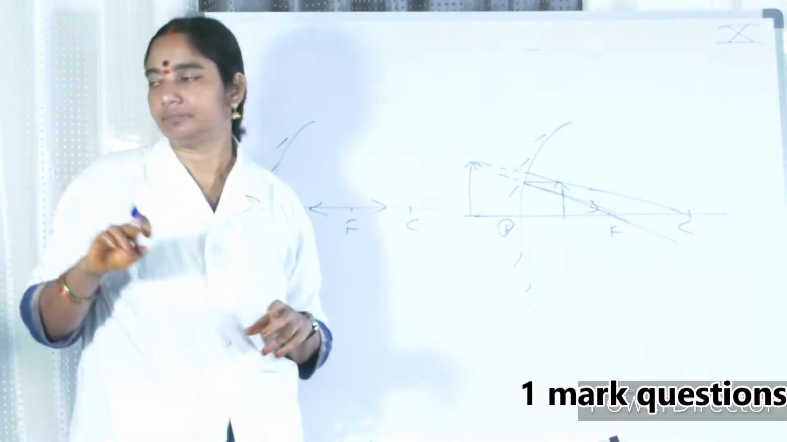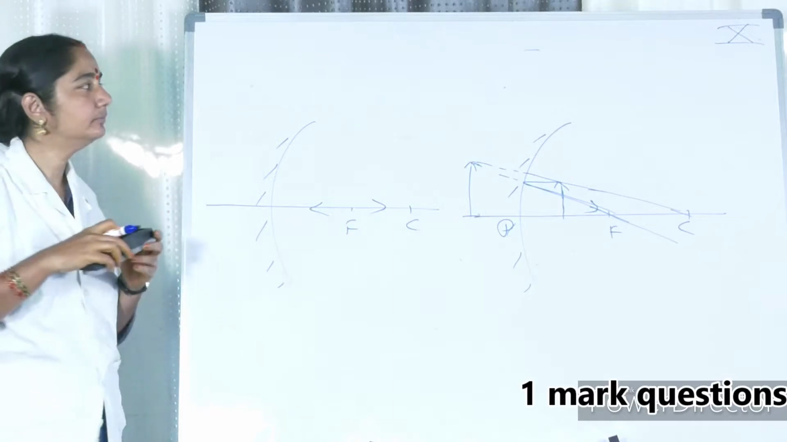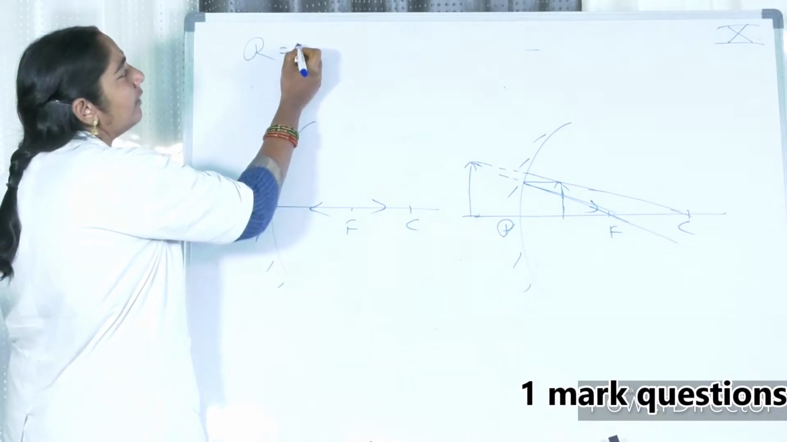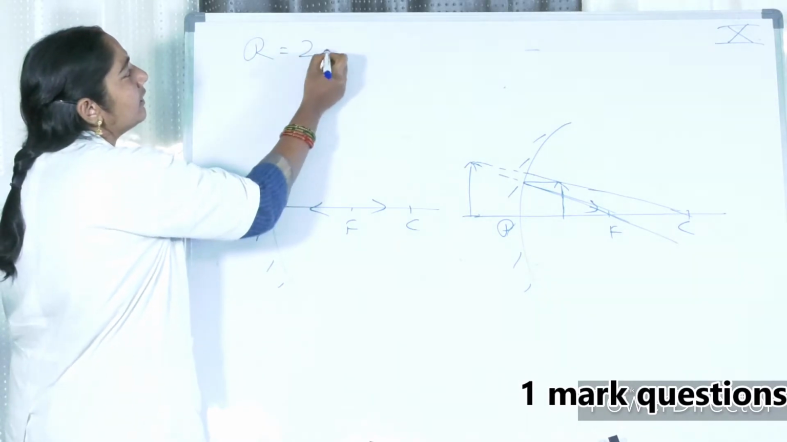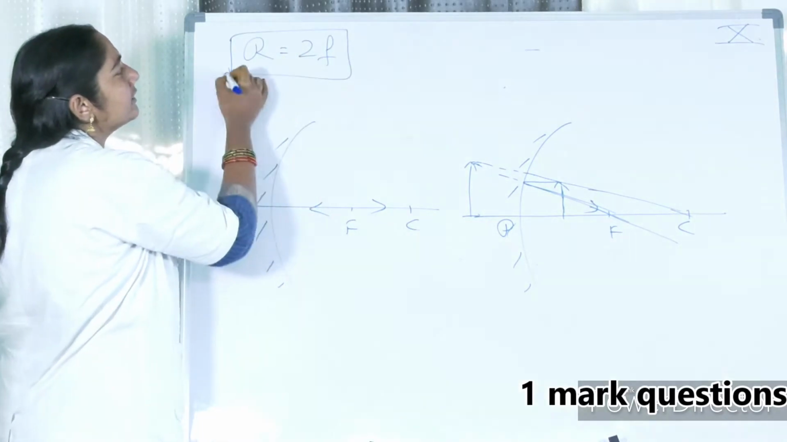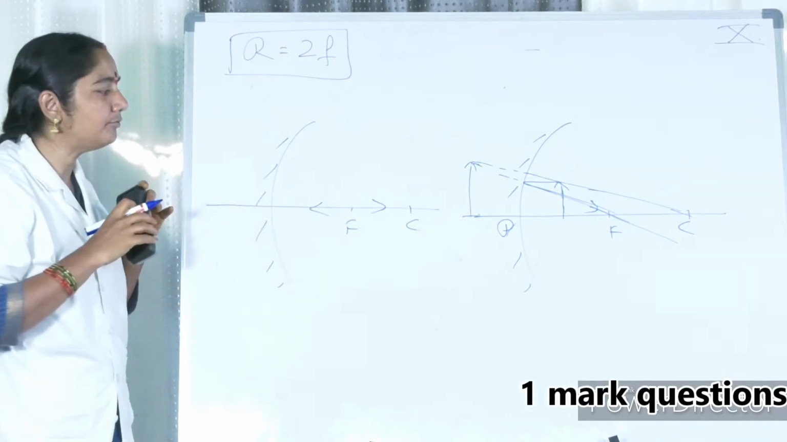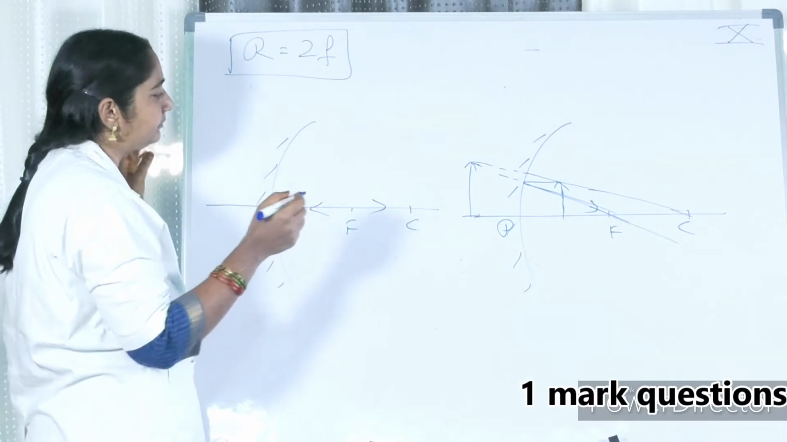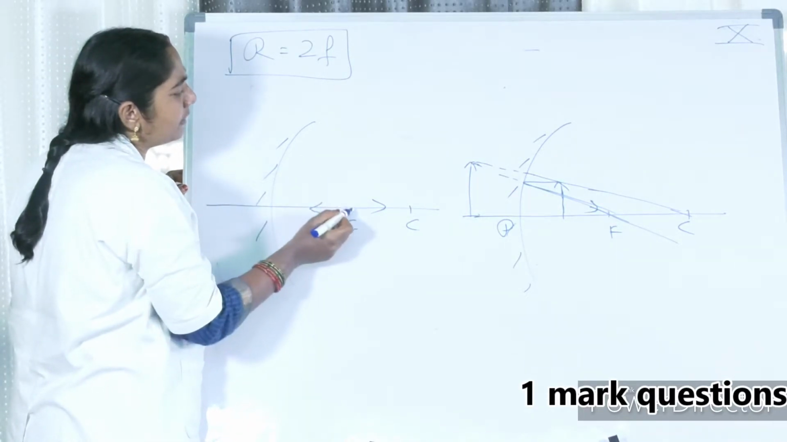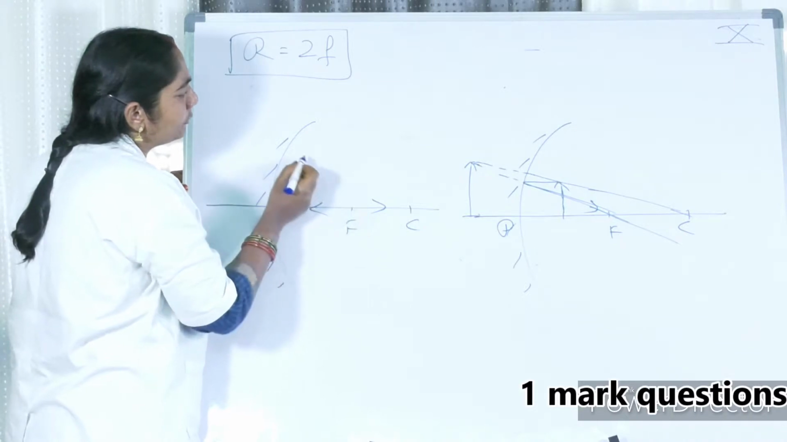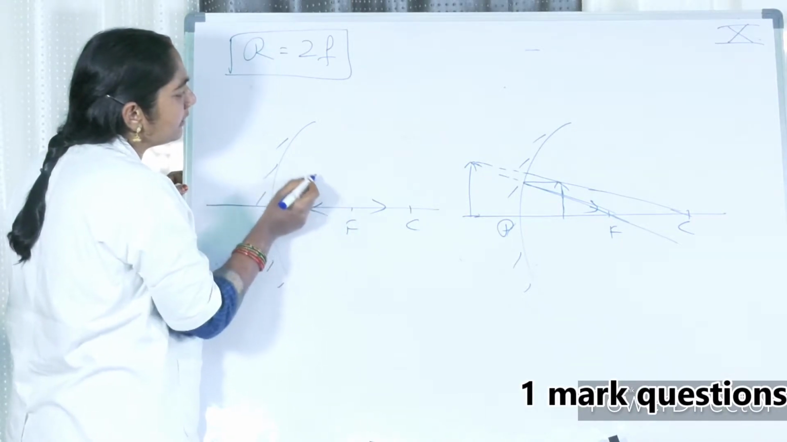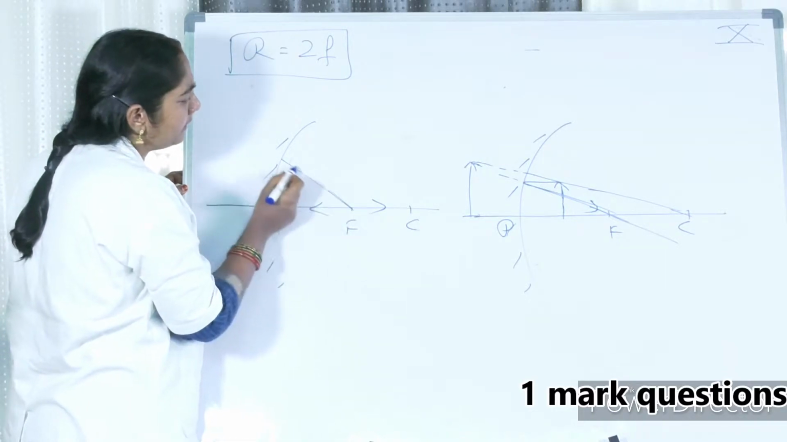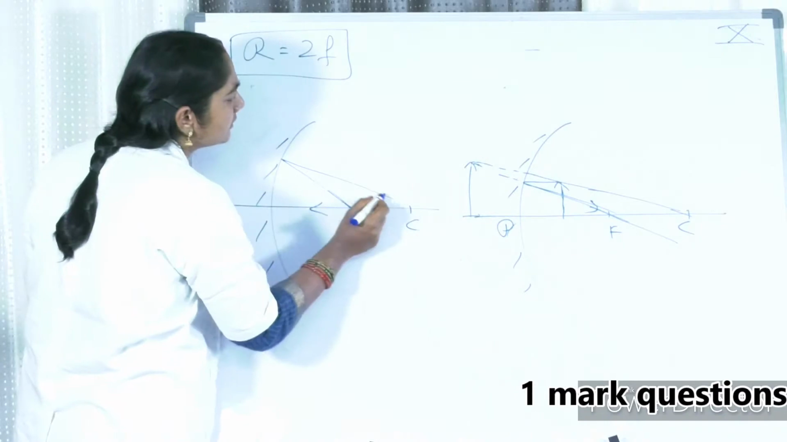Next: what is the relation between focal length and radius of curvature? Already we have discussed this: R is equal to 2f. So my dear friends, this is already known to you. I think you remember the derivation we have done previously for this.